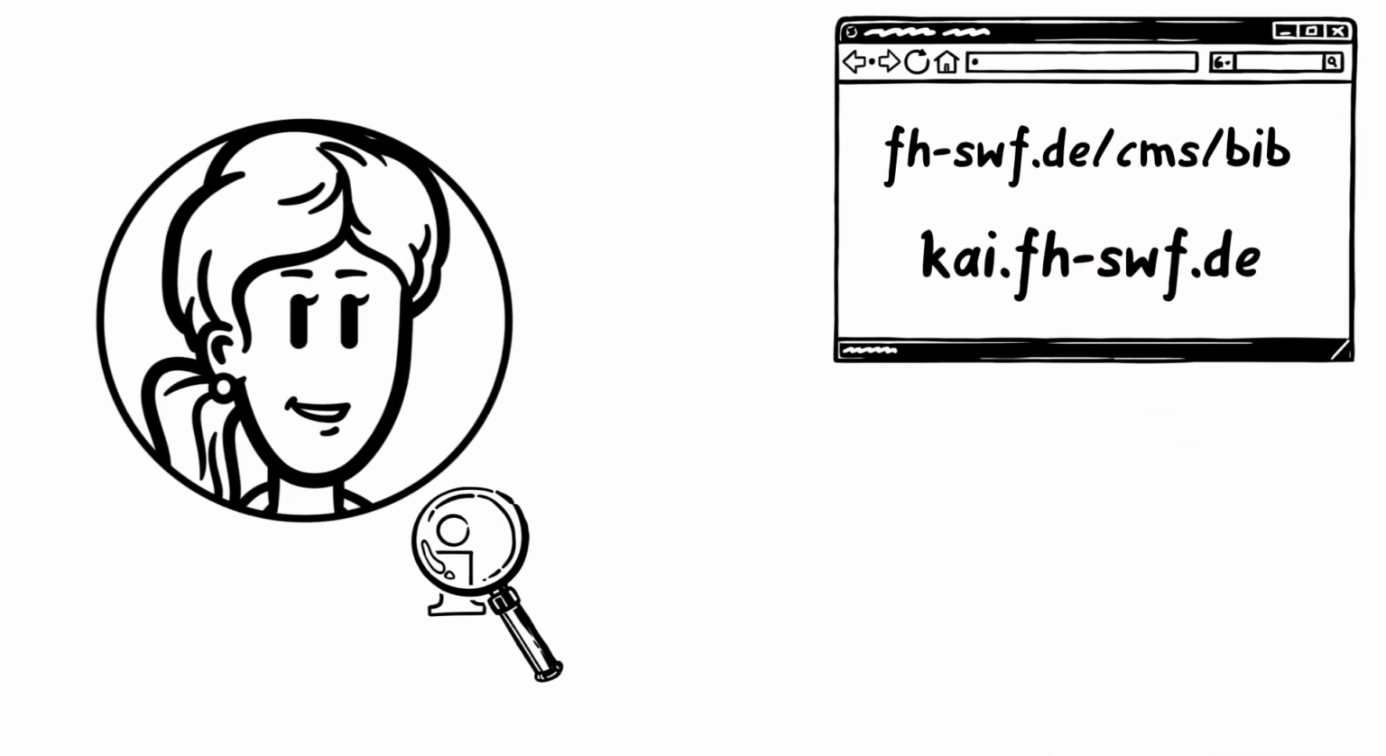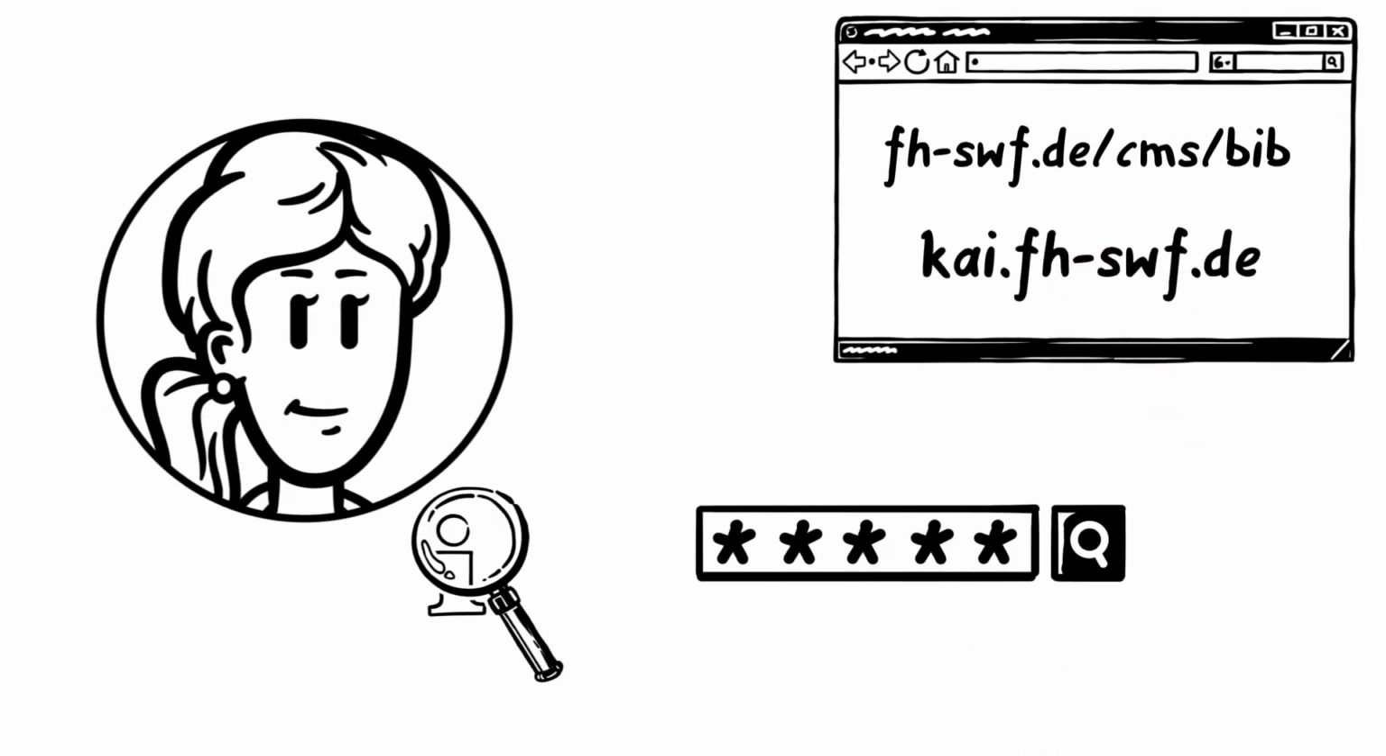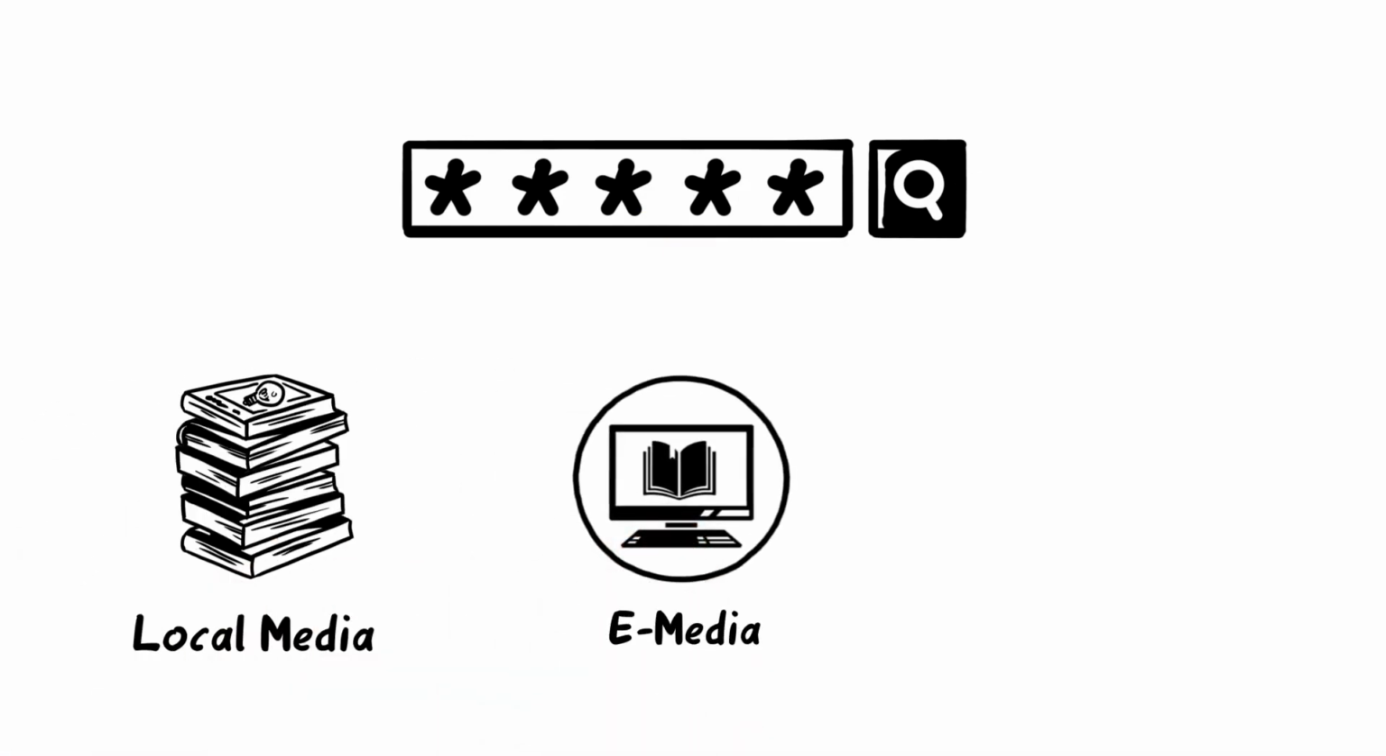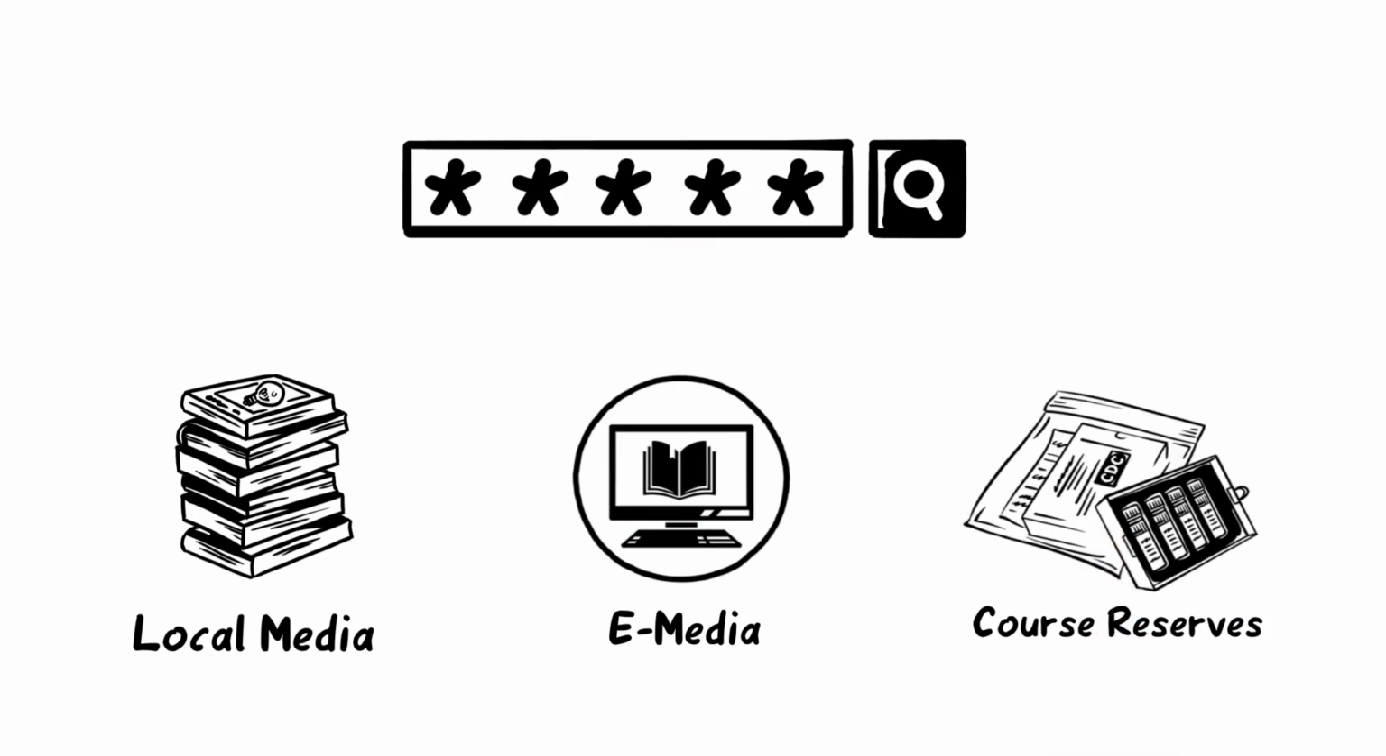The librarian advises him that he can use various search scopes. In the search scope local media, he finds print media. Electronic media can be found via the search scope e-media. Within the search scope named Course Reserves, Dennis can explore media that his professors have chosen for specific seminars. Dennis can also combine the search for print and e-media in the search scope All Media. Using filters, he can then limit the number of hits and, for example, display only the holdings of his branch library.